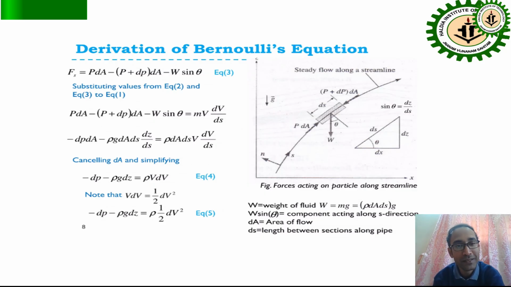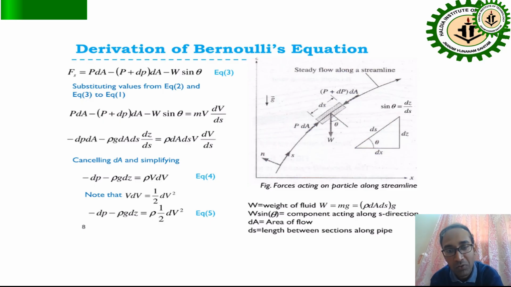Similarly, the total force is equal to P into dA minus (P plus dP) into dA. The force acting on the particle along the streamline is shown in the slides. Along the streamline S in steady flow, we take a small pipe of length ds, where the inlet pressure force is P into dA and the outlet pressure force is (P plus dP) into dA. The weight acts downward at an angle theta, gravitational acceleration is g, and from the triangle, sine theta equals dz by ds.